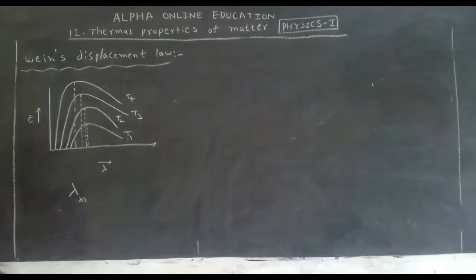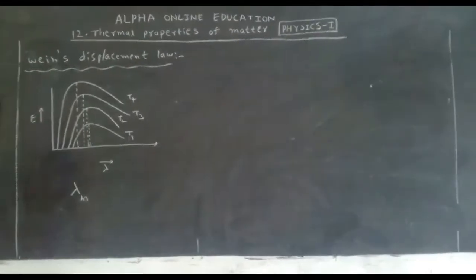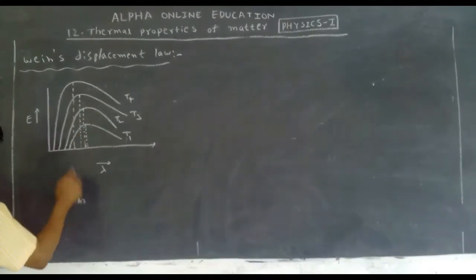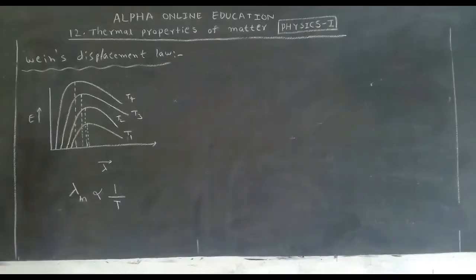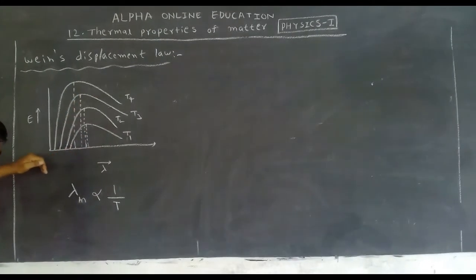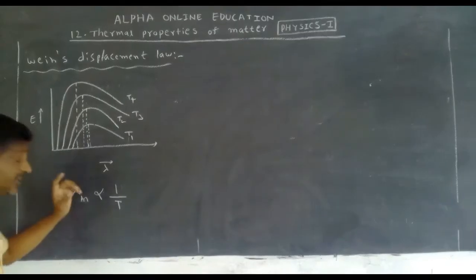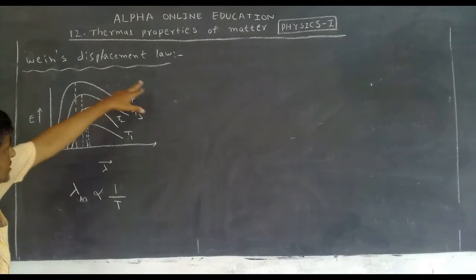Lambda m. What is lambda m? The corresponding wavelength for maximum energy. The corresponding wavelength for maximum energy is inversely proportional to absolute temperature. Temperature increases, wavelength, what happened? Decreases. So which relation is there? Inverse relation is there. The wavelength changes, that's why it is called displacement.